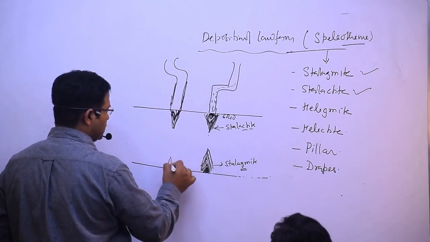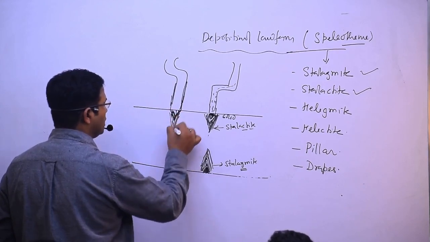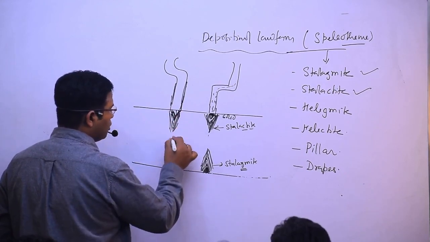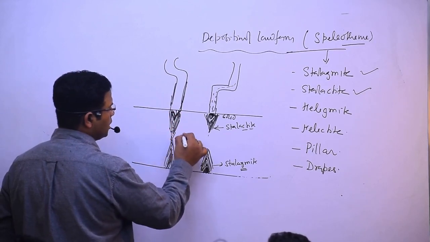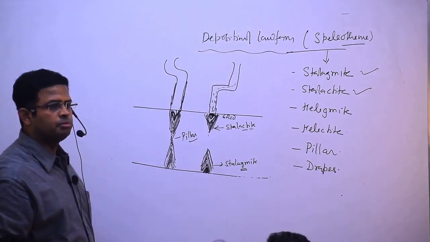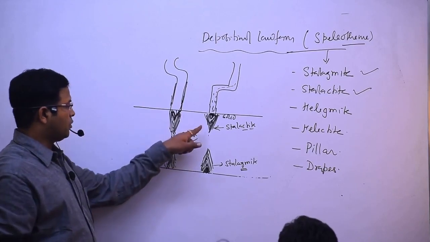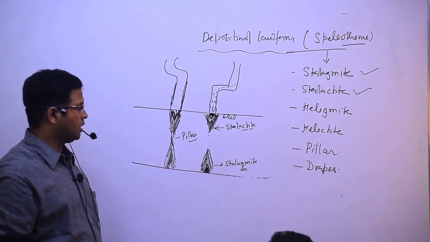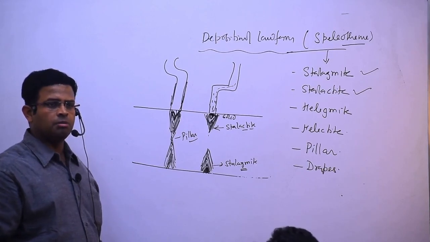And when such features of stalagmite and stalactite keep on growing, stalagmite upward and stalactite downward, they get together and become a pillar. Understood? Stalactite from the ceiling and stalagmite from the ground keep on moving and they get together, become what I said?